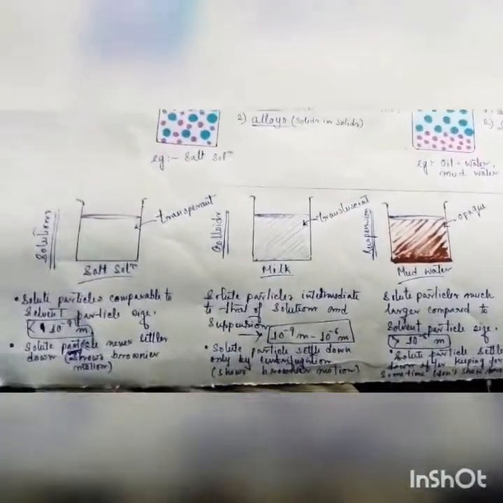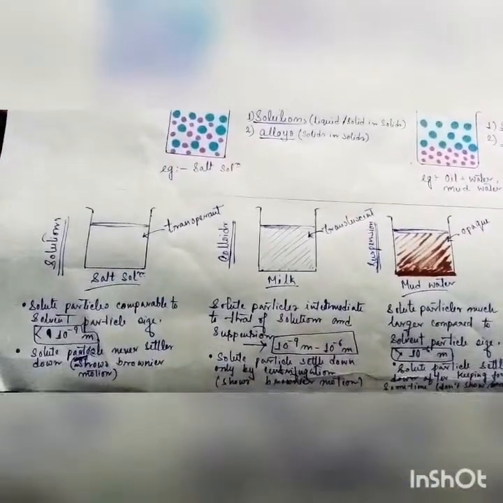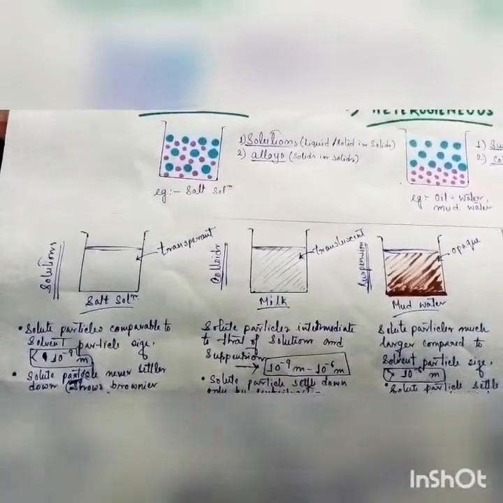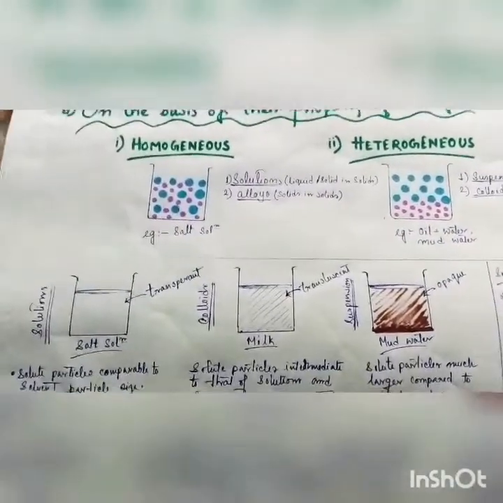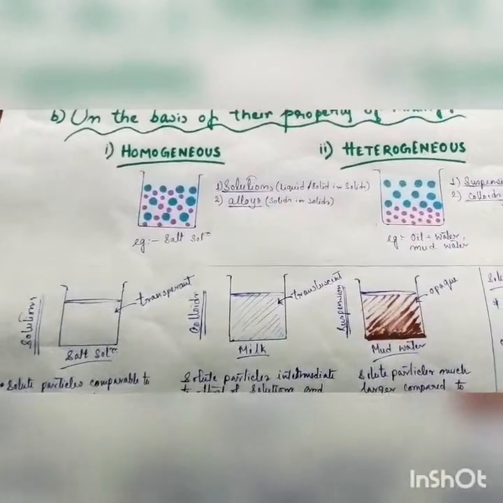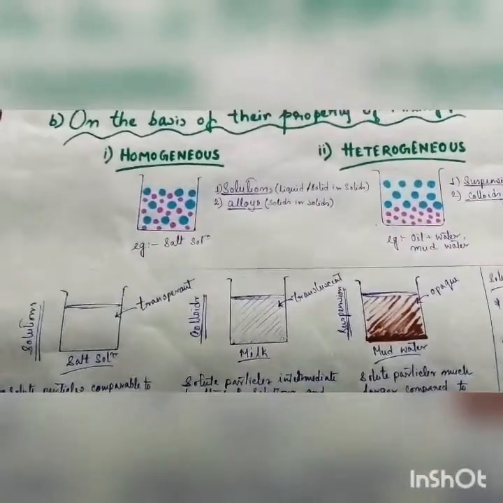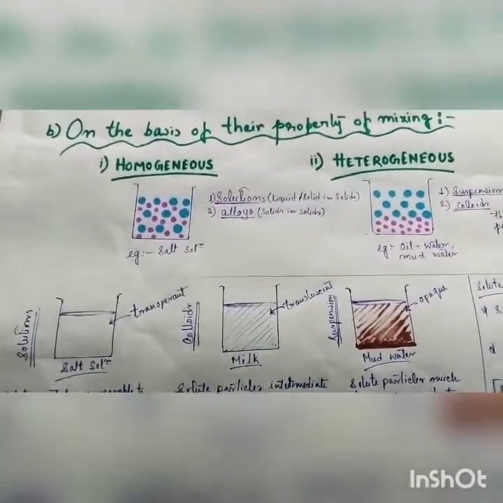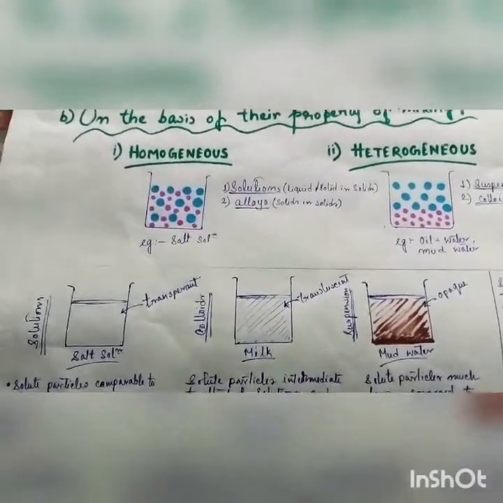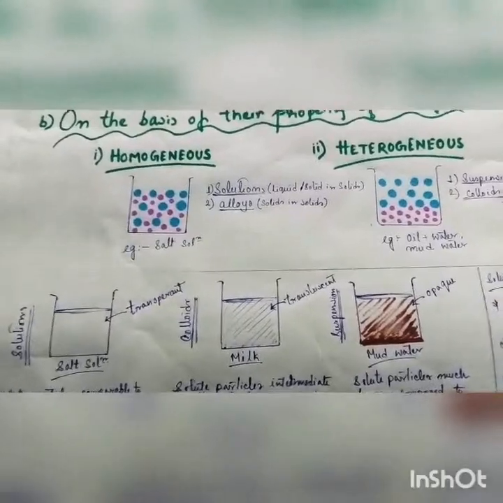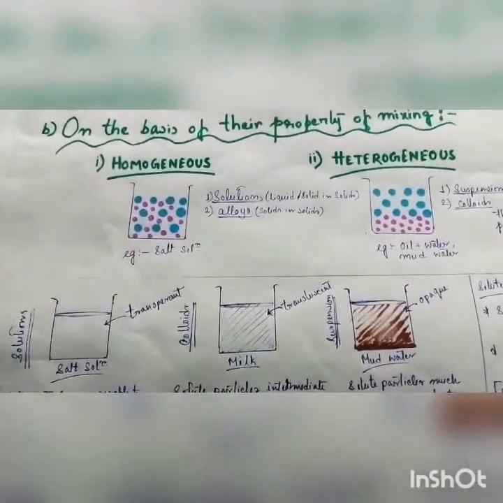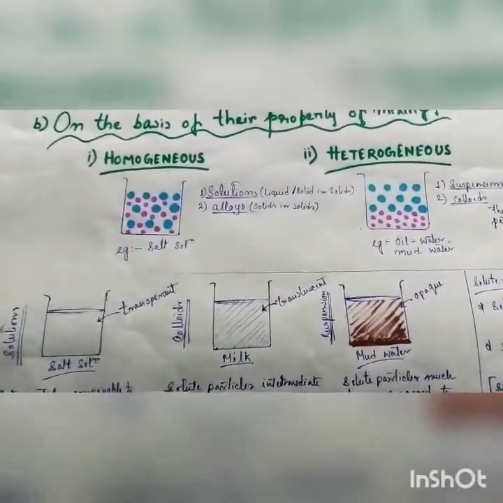So, why is it so? We have to deal with it at the molecular level. Now we will often find two particular terms, solute and solvent. What is solute? Solute is the minor part, which can be liquid, solid or gas, that is mixed within a bulkier part called the solvent, and this solvent is generally liquid in nature.